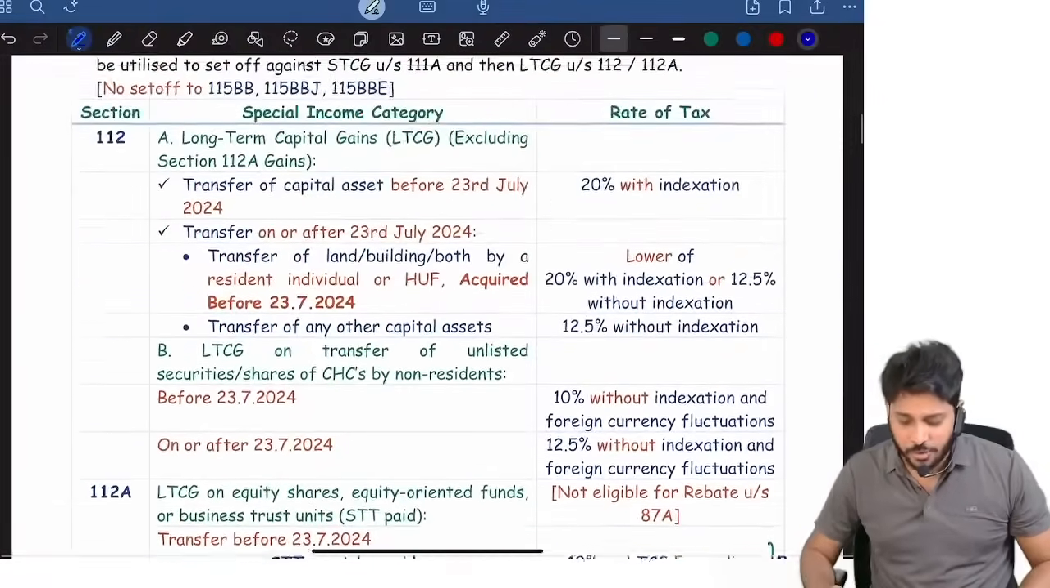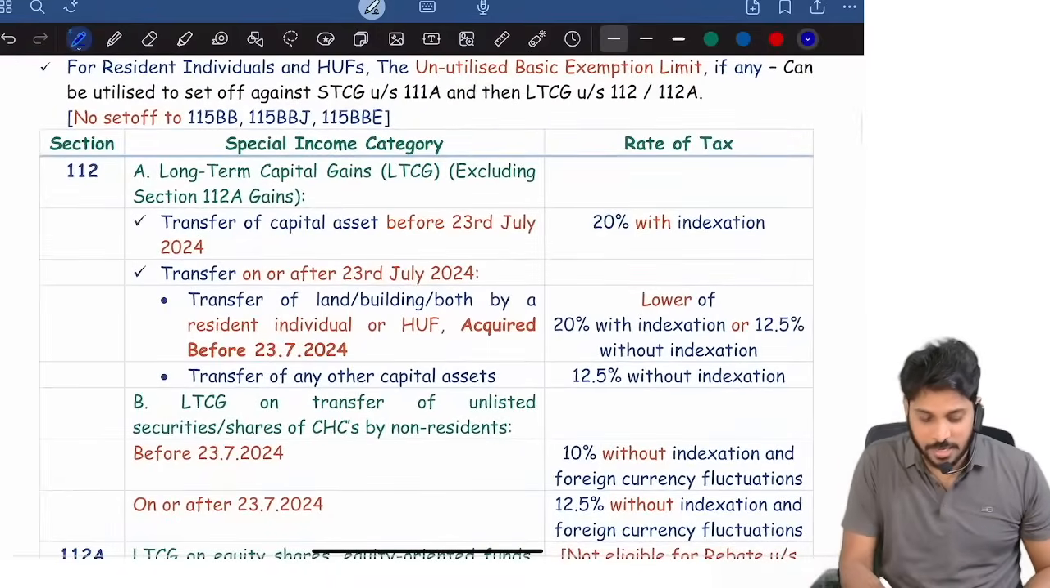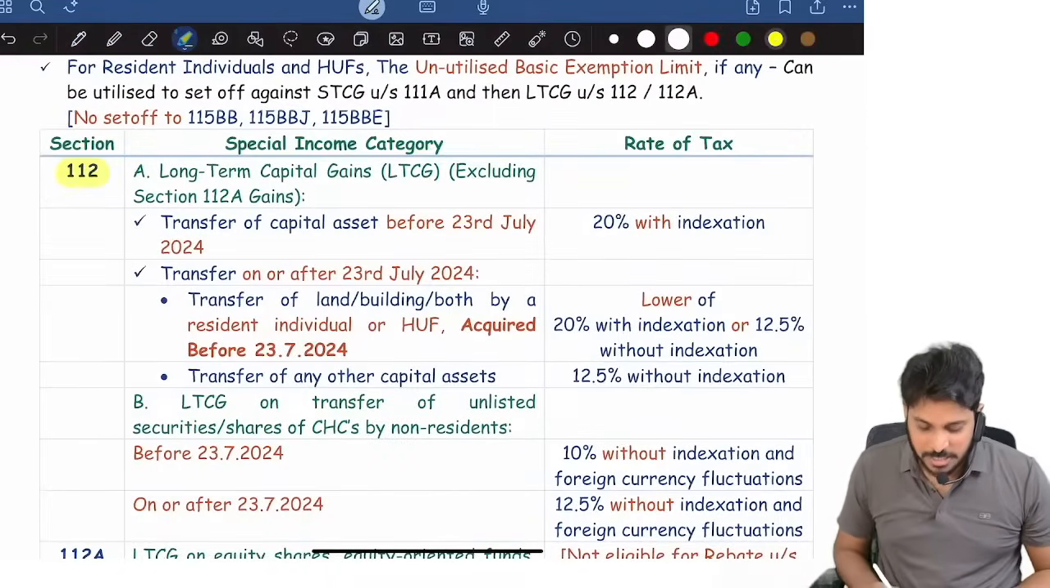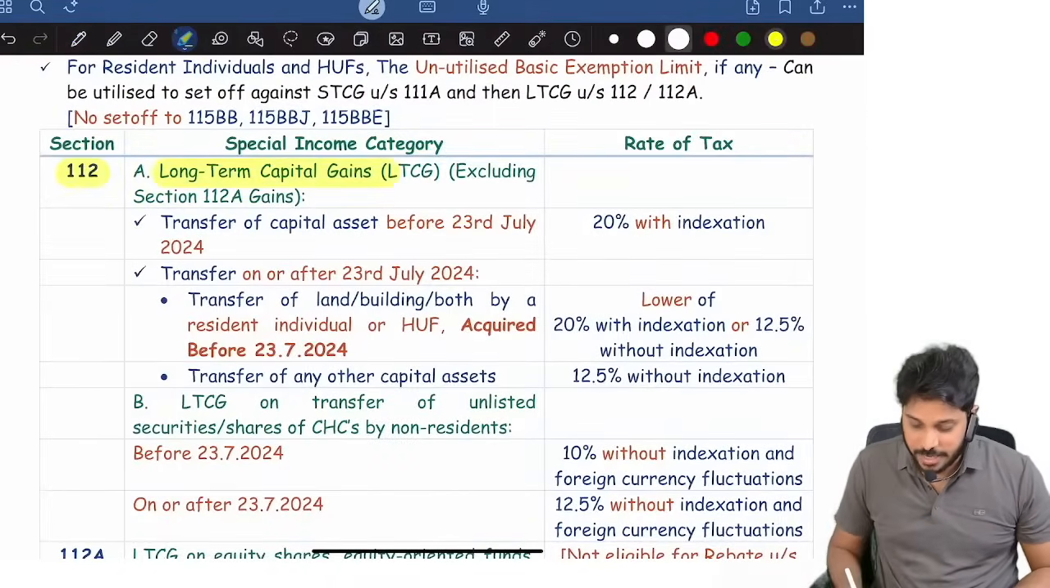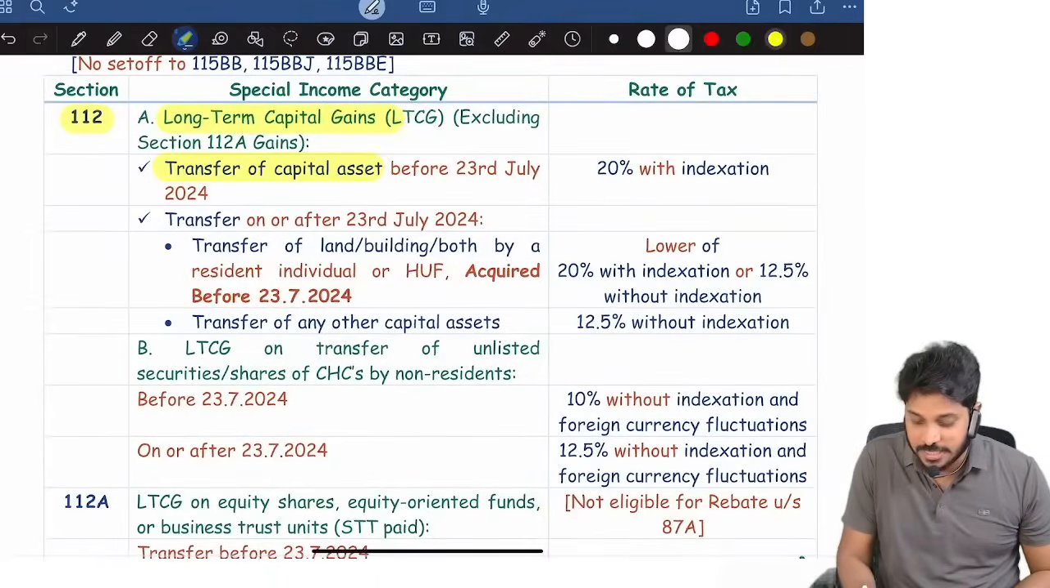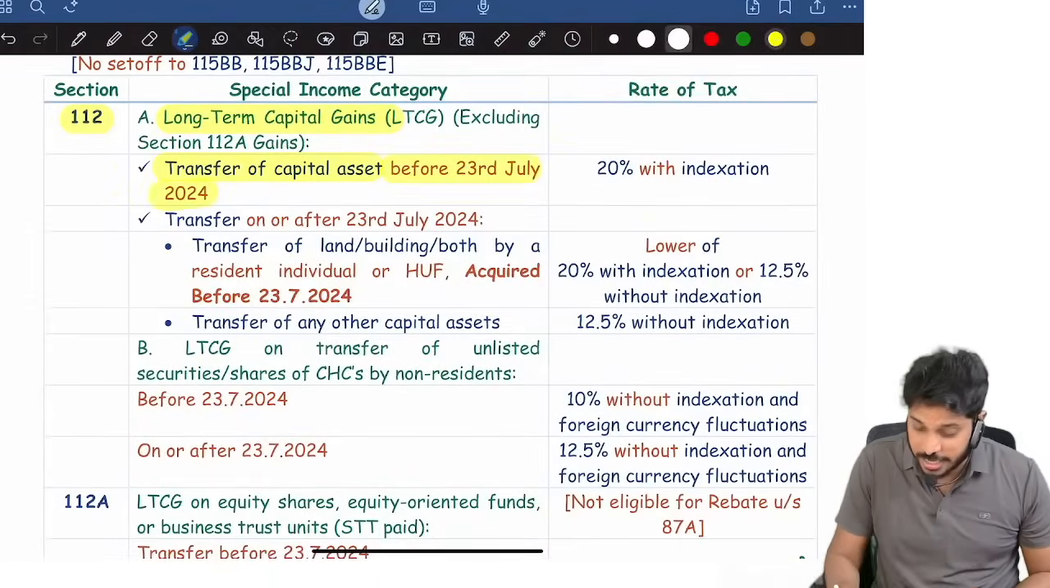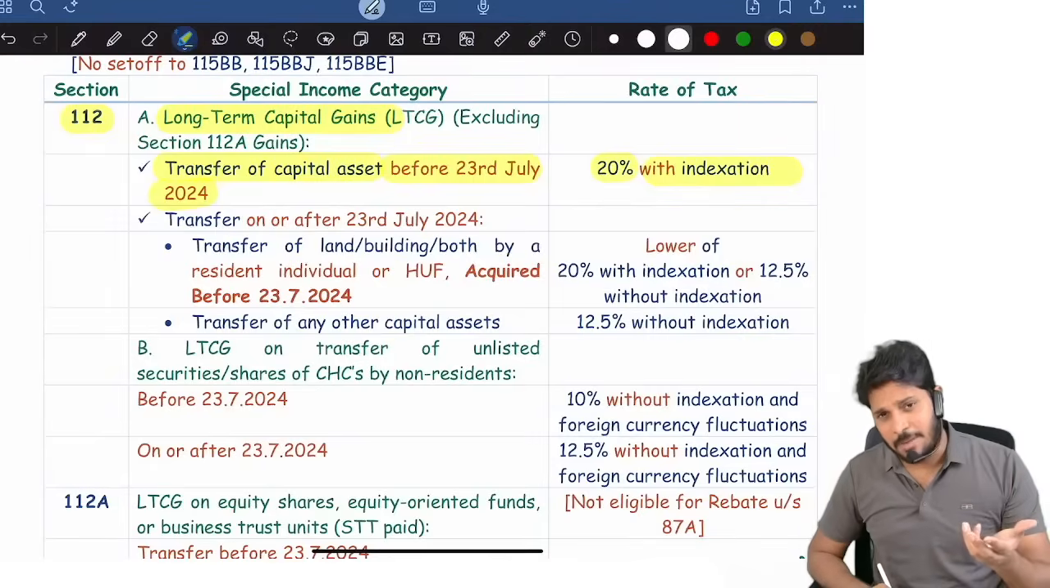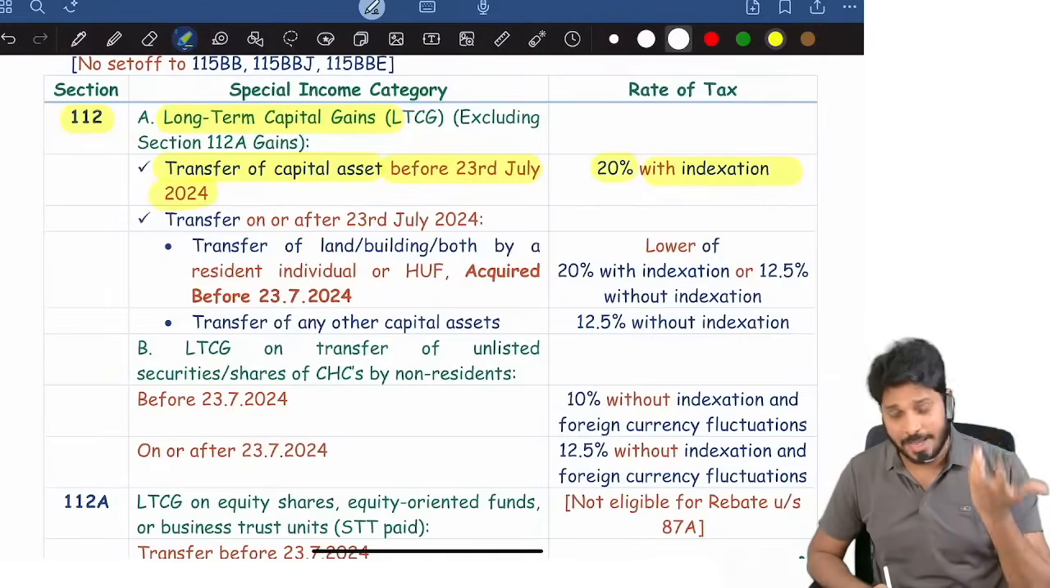By the way, before I go into surcharge, let us look at the tax rates. Special income, Section 112, long-term capital gain. What is the tax rate? If the capital asset is transferred before 23rd July, straight away 20% is the tax rate for long-term capital gain, where indexation, if applicable, you can claim. You can claim the indexation benefit while computing capital gains.